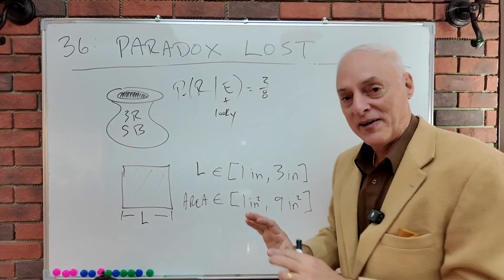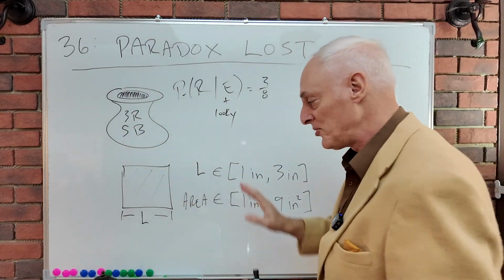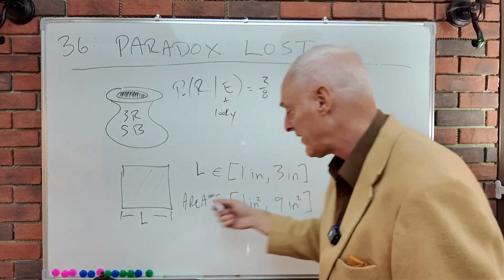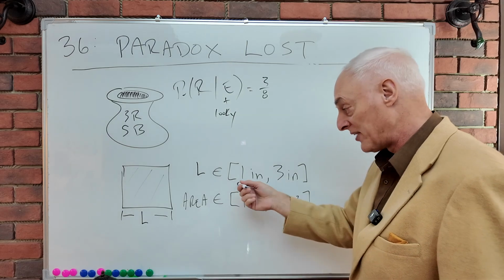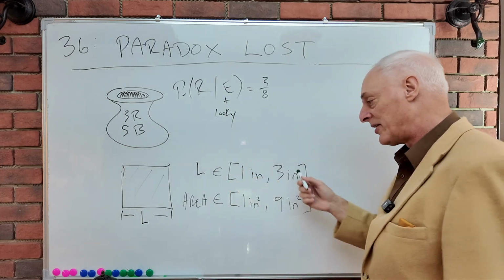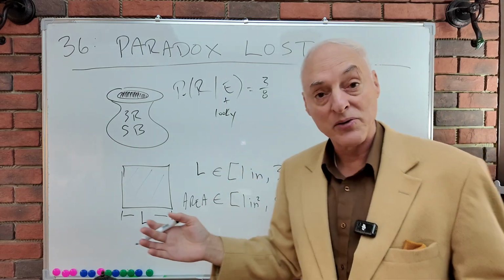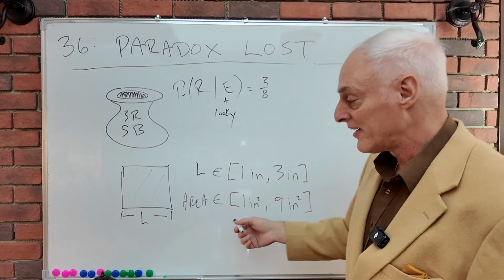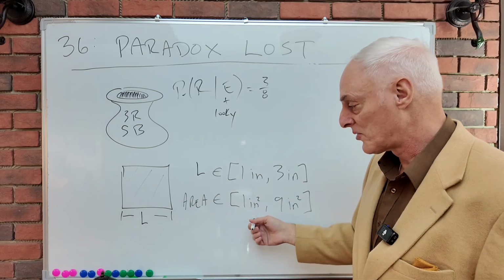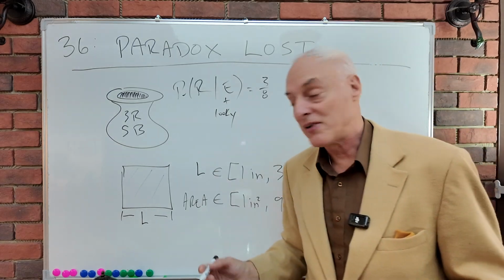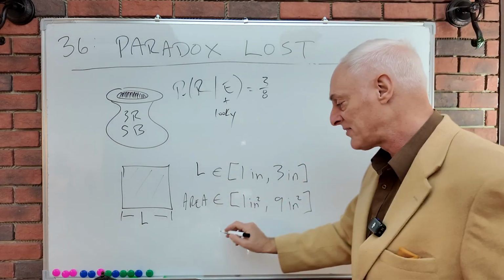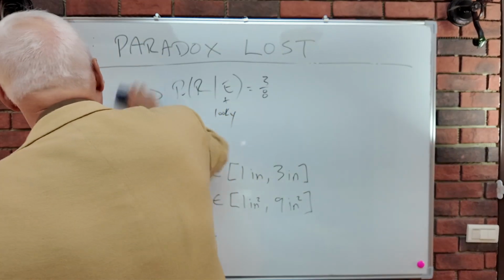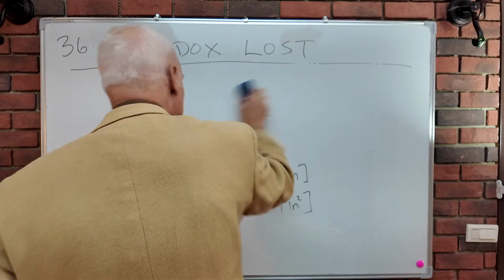So we have a factory, he says, and they produce tiles. And these tiles are of length from 1 to 3 inches. They can be exactly 1 or exactly 3 inches or somewhere in between. Okay? And that, of course, means that the area of the tile will be anywhere from 1 inch square to 9 inch square. So that's our evidence, that's our information. Let me erase this up here. We don't need this urn anymore.